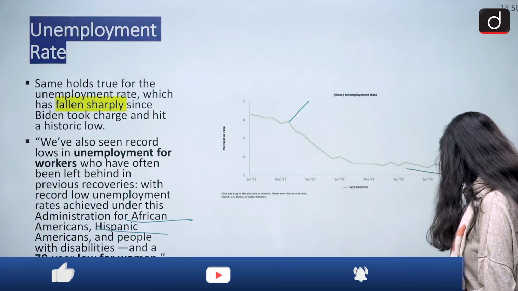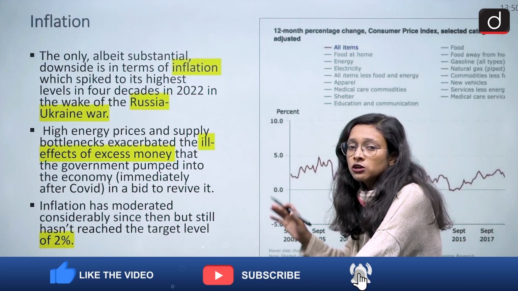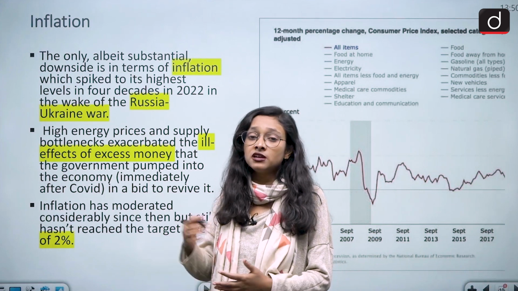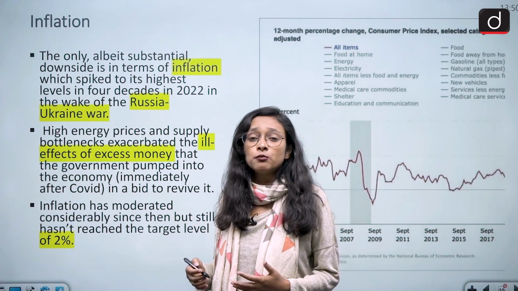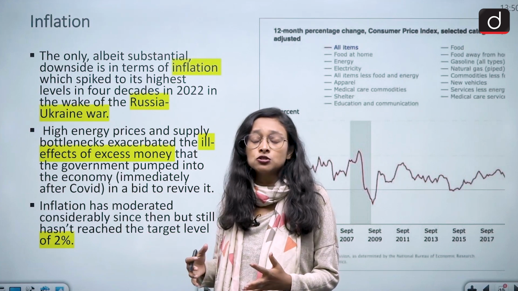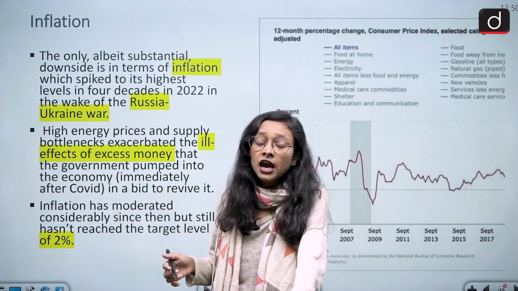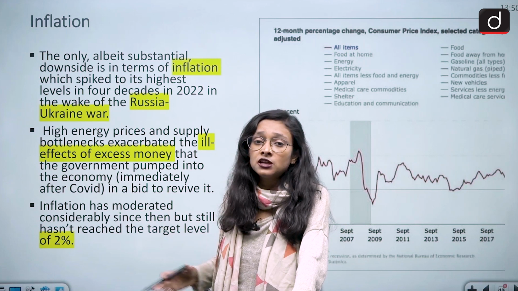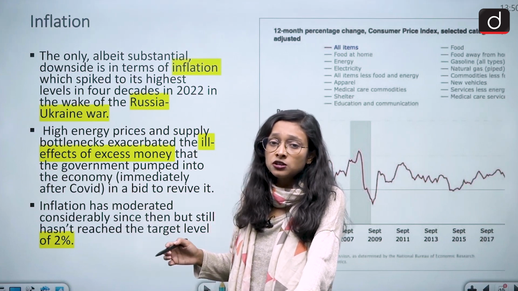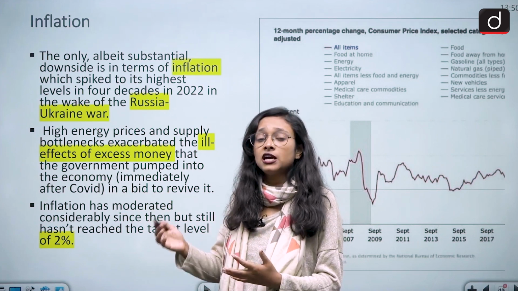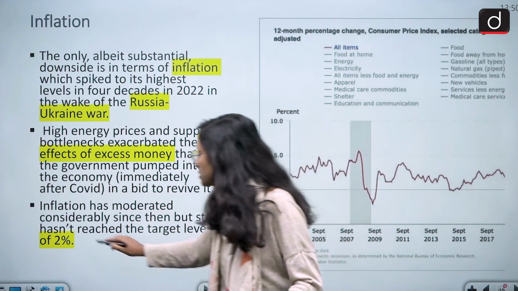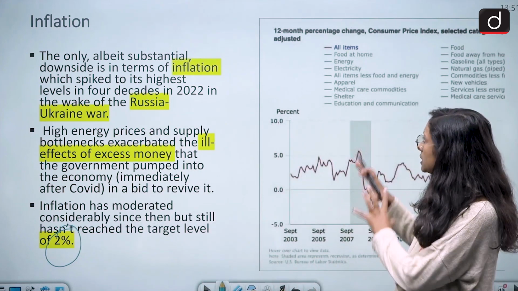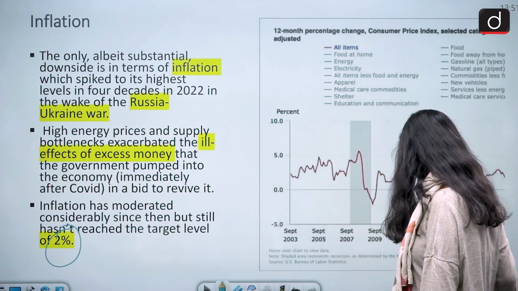Moving to the next slide, inflation. The only drawback of Bidenomics is that it is not improving much in terms of inflation, and they have given a reason for it: the Russia-Ukraine war, because many European countries and many in the US are dependent on Russian and Ukrainian supplies. Because of this war, the supply side has been impacted a lot in the US, and that's why the inflation rate is not stable. The inflation rate is high, and they are not able to reach their target level of 2%. But the data shows that inflation is shrinking day by day. This is very important for Bidenomics. Moving to the next slide.